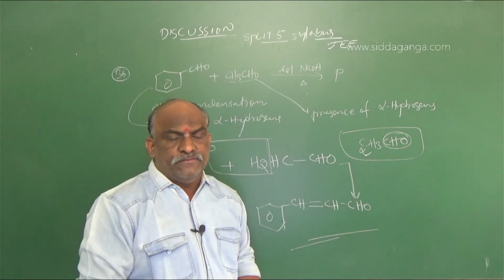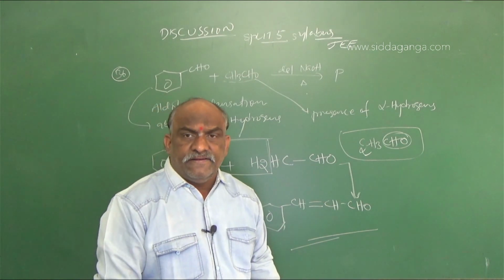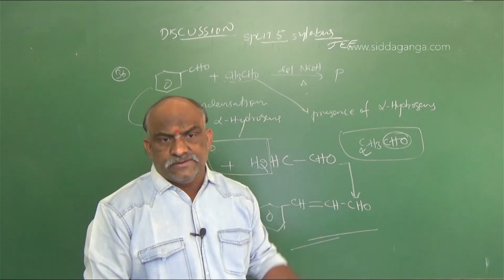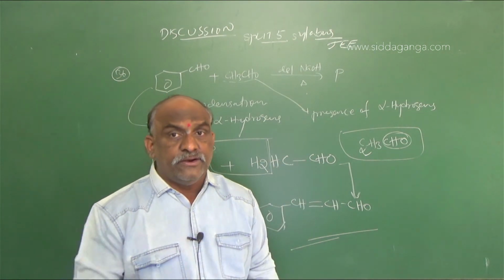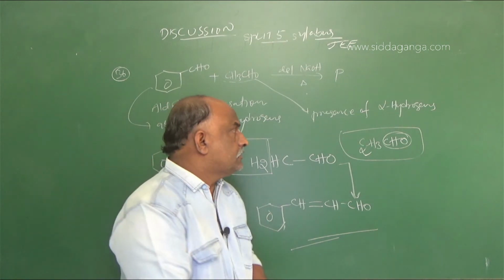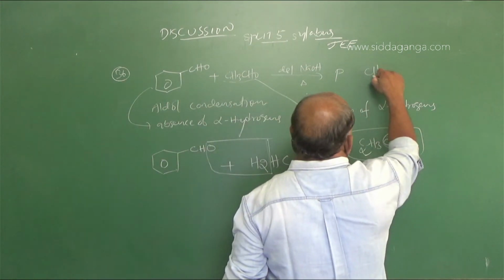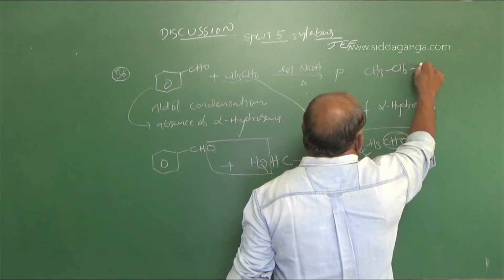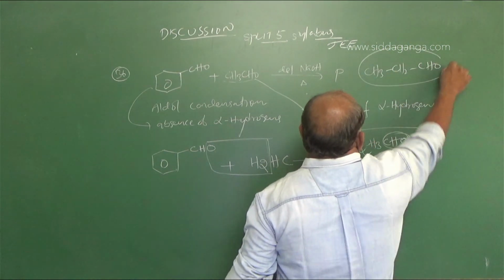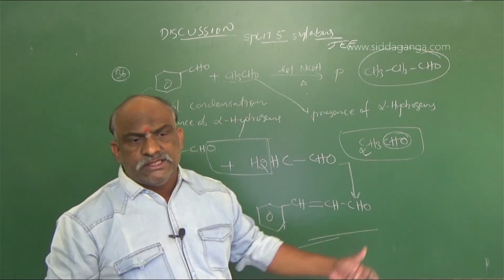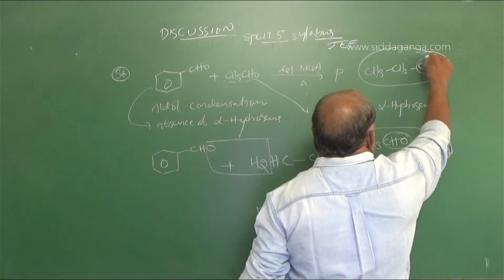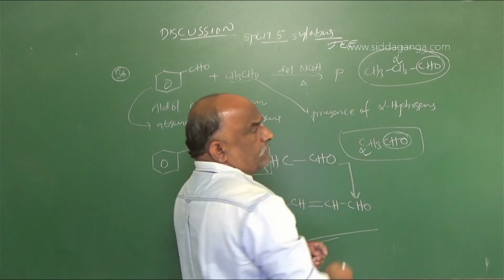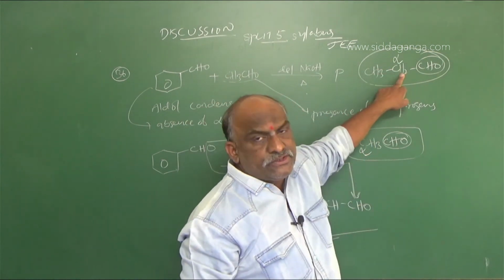Simple, don't get confused. While doing aldol condensation, the first molecule you should write as it is. From the second molecule separate two hydrogens, alpha hydrogens only, not ordinary hydrogens. In some cases they will give like this: CH3, CH2, CHO. Suppose a compound was given like this, this is called propionaldehyde. Select the functional group. This is alpha. You can separate two hydrogens from this only.